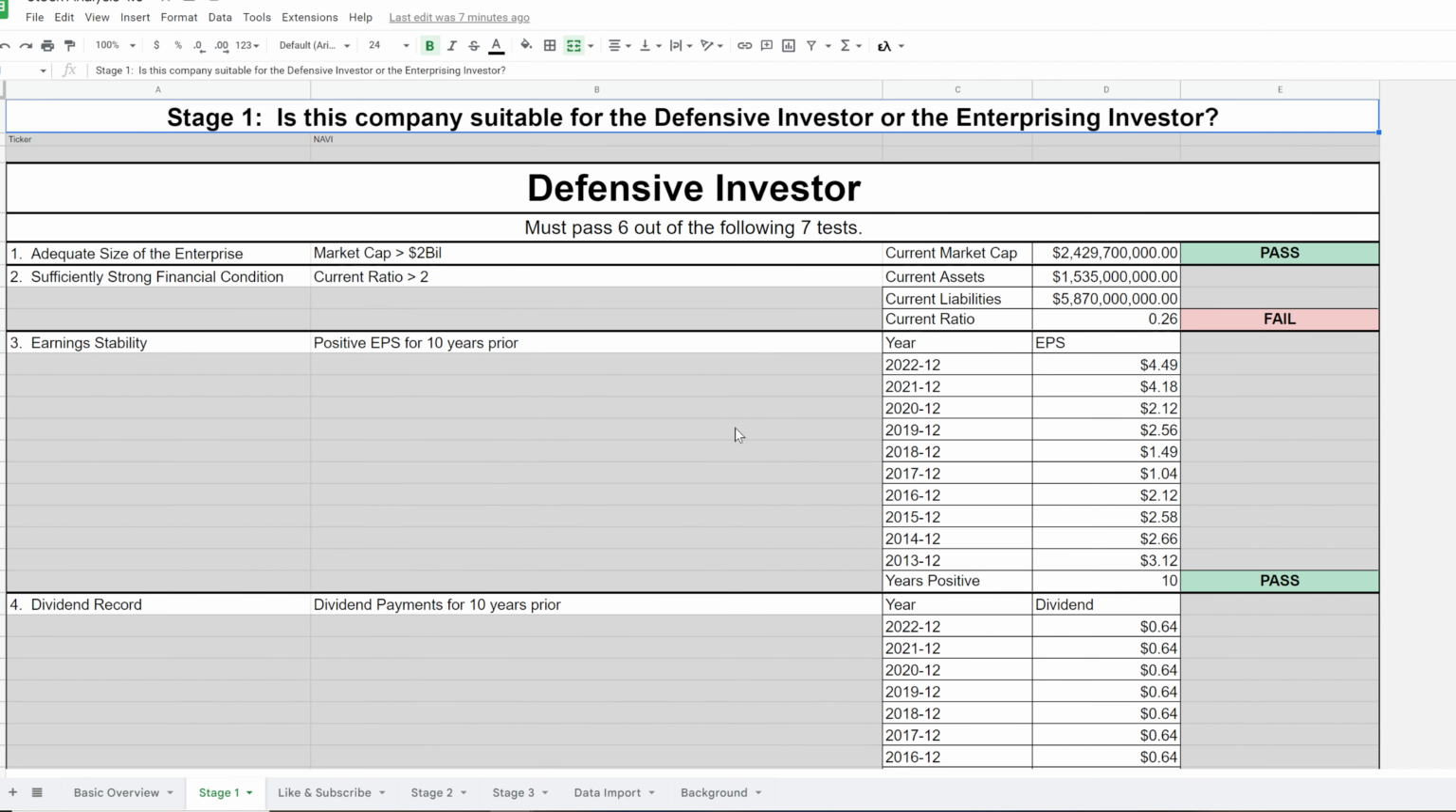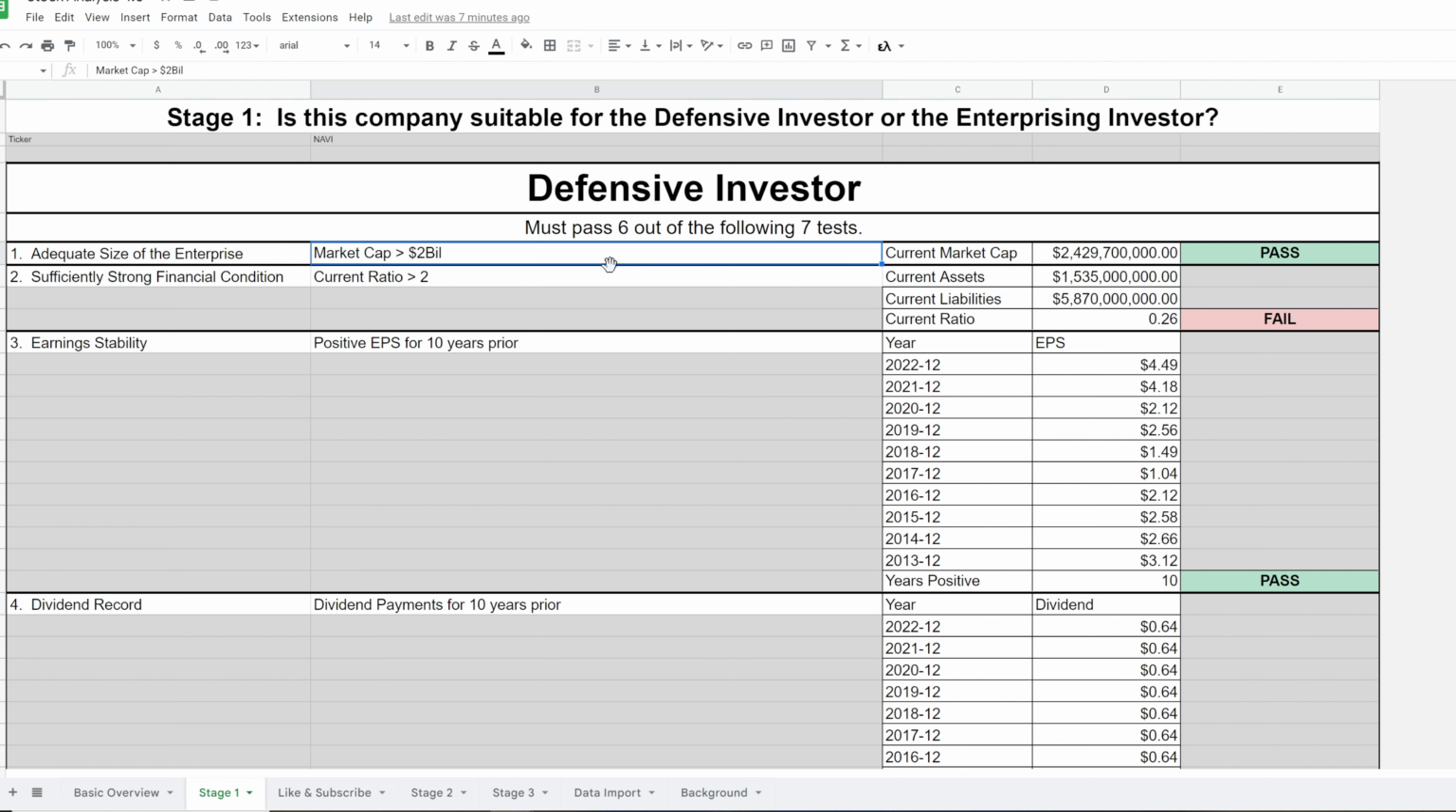Stage 1 of the analysis is to determine if the company is suitable for the defensive investor or the enterprising investor. And remember, the defensive investor is one who is not willing to do a lot of research, and so they have a stringent set of requirements for companies that they look at before they consider investing. Let's take a look at those.